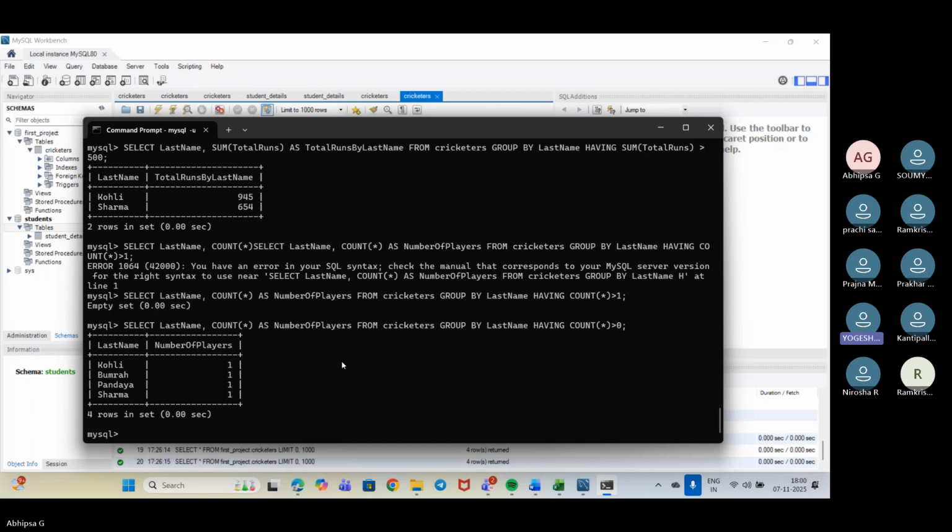And instead of count parenthesis star in having, can we give the name we assigned? Instead of that, we can give something like number of players is greater than 0. Will that work? We are using the operation count, like count means it is counting the values. Am I audible?